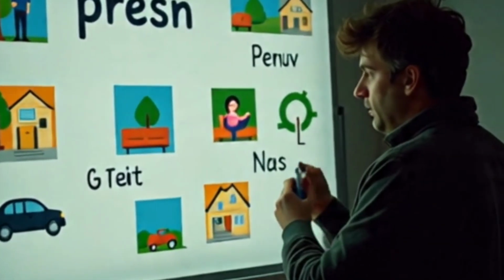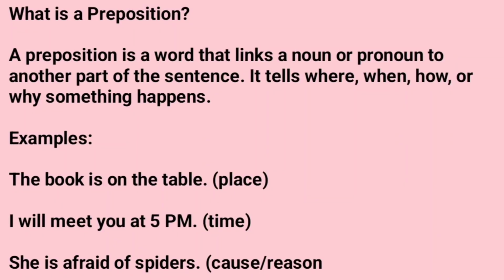What is a preposition? A preposition is a word that links a noun or pronoun to another part of the sentence. It tells where, when, how, or why something happens. For example, the book is on the table. On is a preposition of place. I will meet you at 5 p.m. At is for time. She is afraid of spiders. Of is a cause or reason.